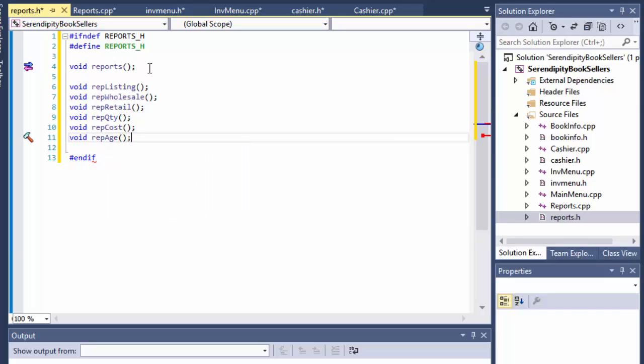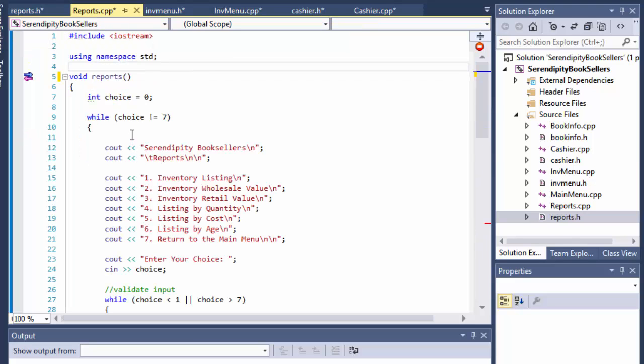So this is per requirements. I'm not making it up. It was from the PowerPoint, as required by the customer that wants this software to be developed. In this case, it's an exercise, obviously. So let's go to our reports and make the changes.